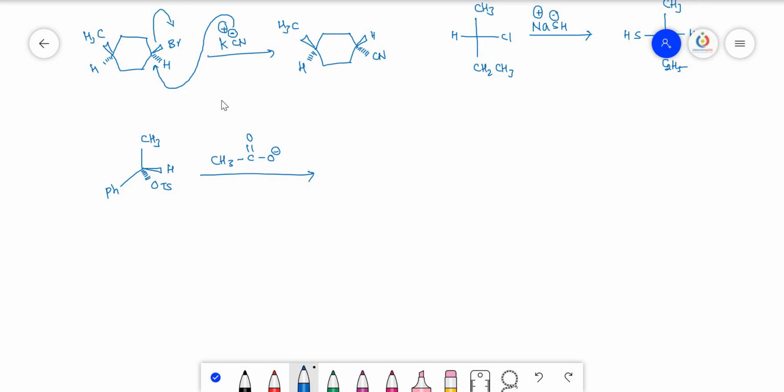So this acetate ion will attack from the opposite side of the tosylate ion, and we get the molecule like this: Ph and CH3. And here I am writing the inverted image, so that it looks like this: O, C double bond O, CH3, and you take the hydrogen, and if you put one mirror below that one, you will get its mirror image.